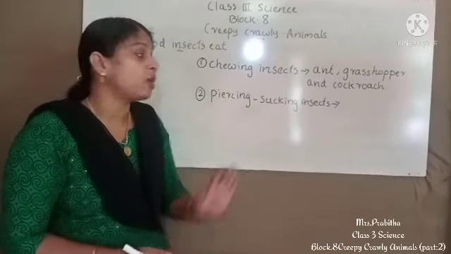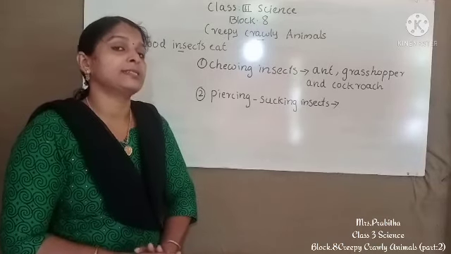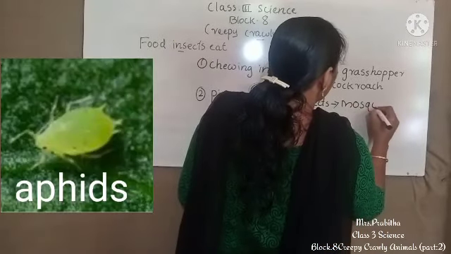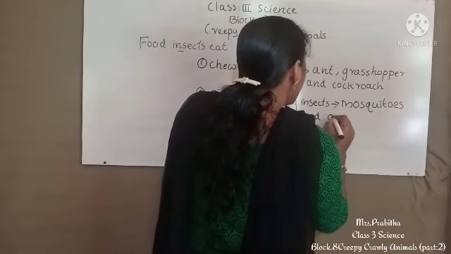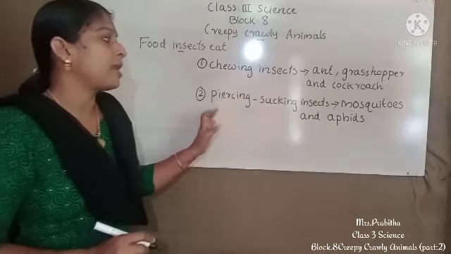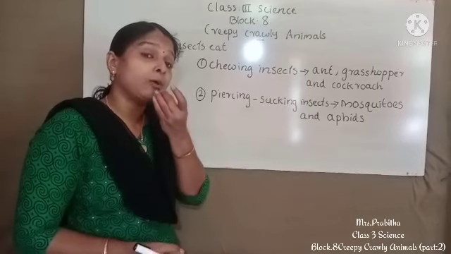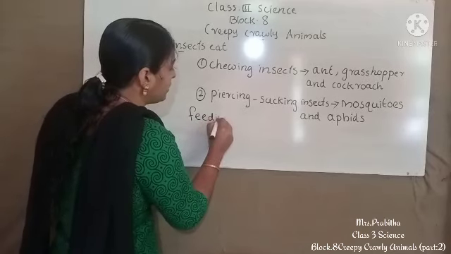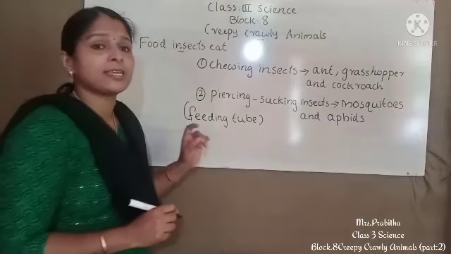What are the examples for piercing and sucking insects? Examples are mosquitoes and aphids. Mosquitoes and aphids are the examples for piercing and sucking insects. Their mouth has a feeding tube, and with that only they are sucking food.